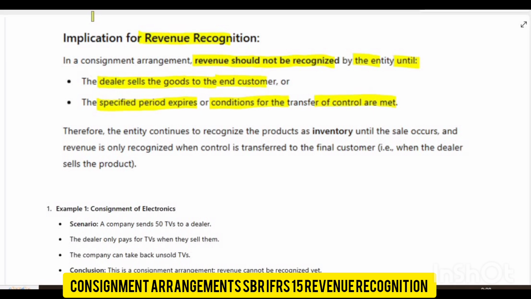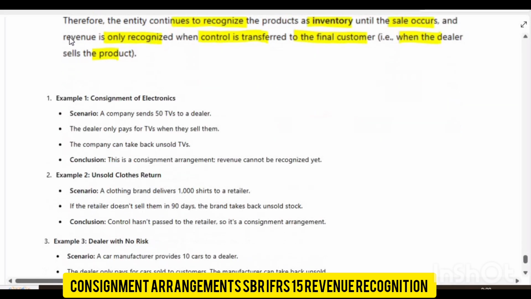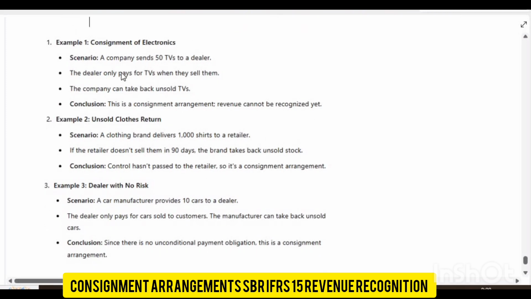Now the entity will continue to recognize the product as inventory until the sale occurs, and revenue is only recognized when the control is transferred to the final customer. So when the dealer sells the product, and the control is transferred, then you have to recognize the revenue. Let me show some examples here. The first example you see here is a consignment of electronics. A company sends 50 TVs, televisions, to the dealer, and the dealer only pays for the TVs when they sell them.